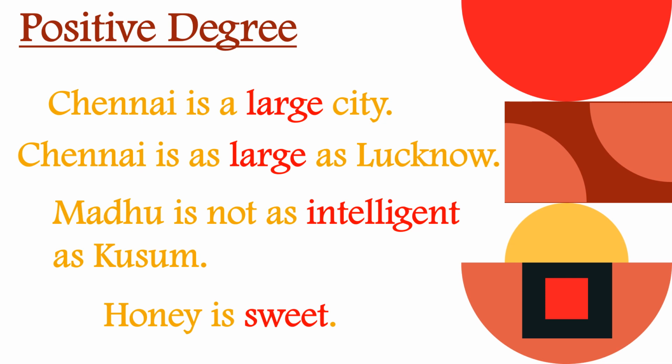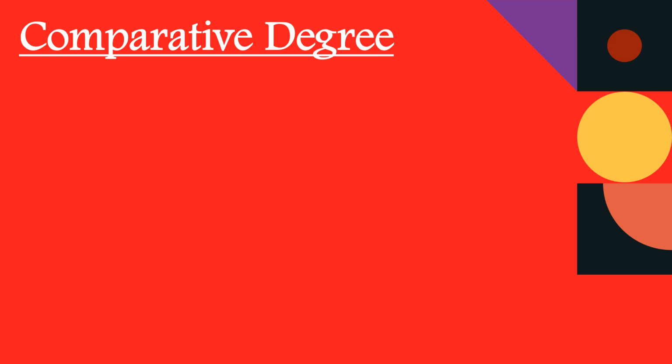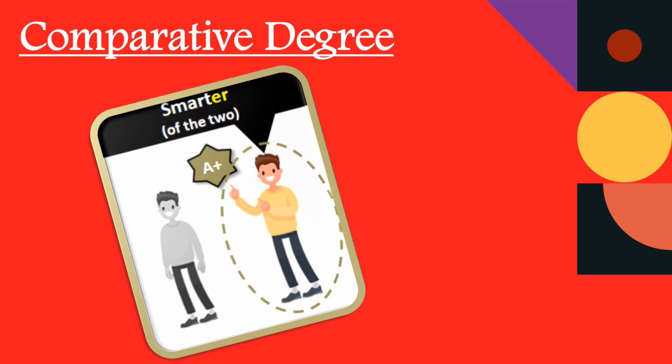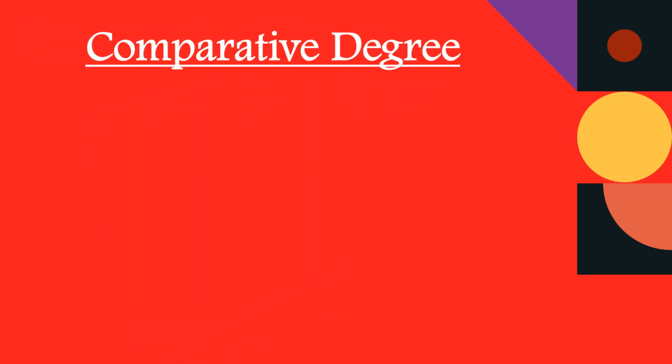Now let us take the next degree, that is comparative degree. The word compare comes from the word comparative. So in comparative degrees, we talk about two things, people or groups. We compare them. We don't compare more than two, that is three or more things, only two things, children. Often the comparative degree is followed by than, the word than. So here are a few ways to form a comparative adjective.